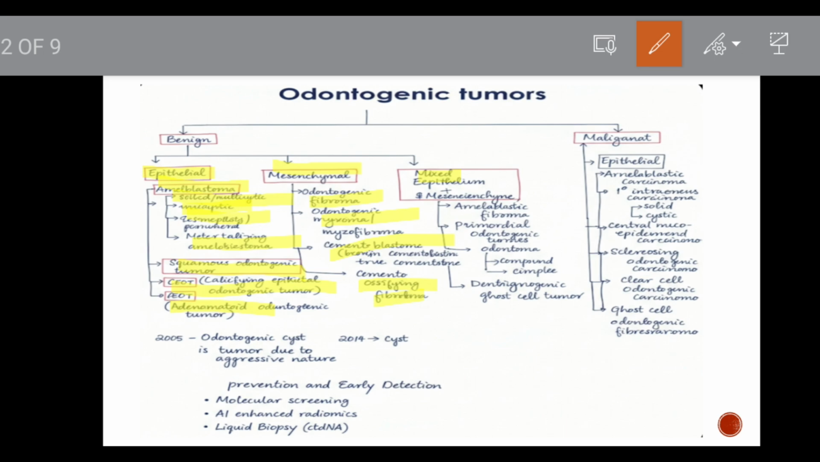And coming to the mixed, it's ameloblastic fibroma, then odontoma, compound and complex, then dentinogenic ghost cell tumor, and primordial odontogenic tumors. Okay, now let's see malignant lesions. They can be of epithelial origin, ectomesenchymal origin and mixed, where it is ectomesenchymal and epithelial. An example of the mixed tumor is odontogenic carcinosarcoma, and an example for ectomesenchymal origin is ameloblastic fibrosarcoma.